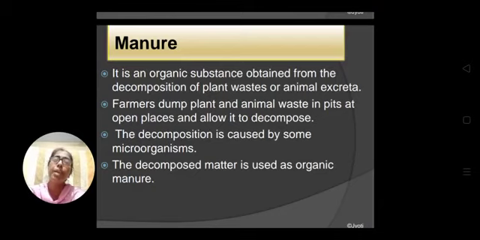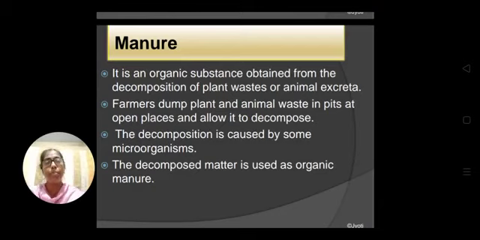Carbon and hydrogen may be there, but along with that some other substances are there, but the presence of carbon and hydrogen is not compulsory. Okay, so these organic substances present in the plant waste or animal excreta or animal waste are decomposed by the bacteria, the microorganism, and they are converted into the organic manure.